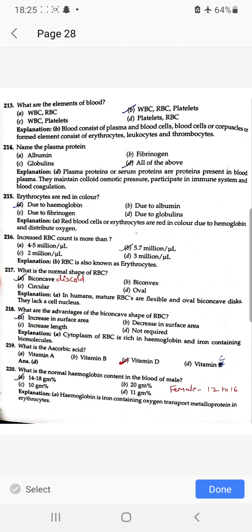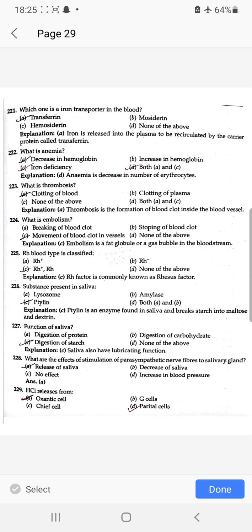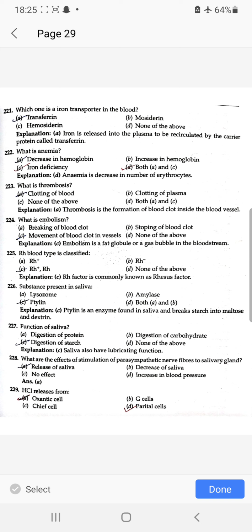Increase in surface area. What is ascorbic acid? Vitamin C. What is the normal hemoglobin content in the blood of male? 14 से 18 ग्राम. फीमेल में होता है 12 से 16 ग्राम. Which one is the iron transporter in the blood? Transferrin. What is anemia?